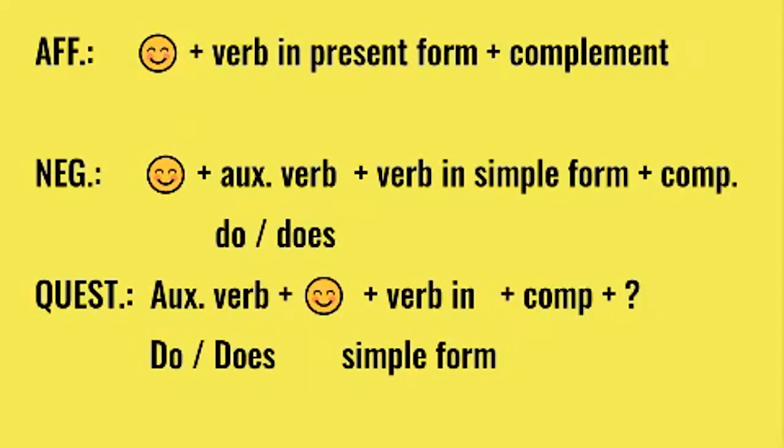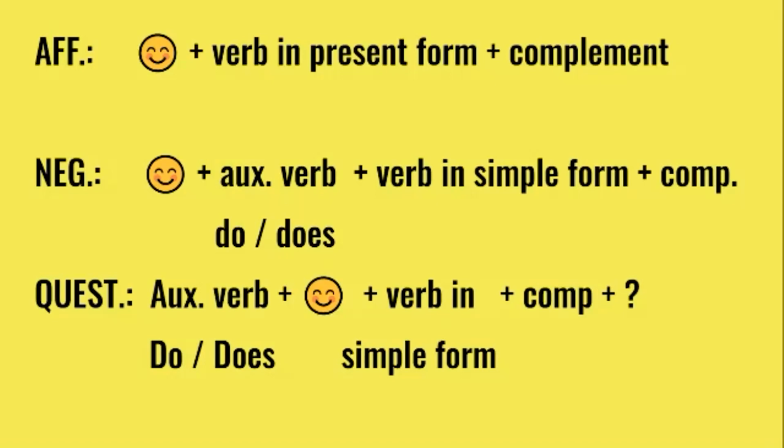So when we are going to be using verbs that have to do with the third person, he, she, it, we have to be careful to add s, es, or ies, depending on the ending of each verb. So over here, we have to focus on that part, that there is a small change in the verb in the present tense, only third person. And we can have a complement as well.